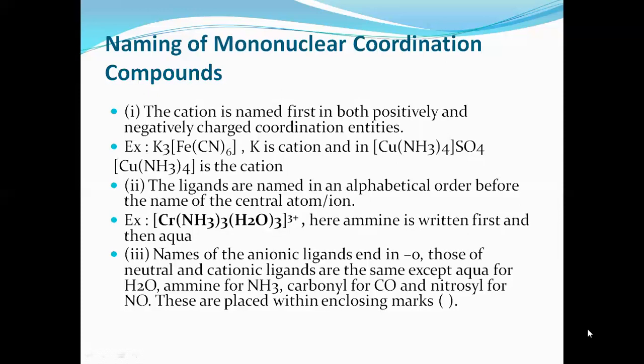That E is replaced by O. That means chloride, E is replaced by O. That's why the name takes what? Chlorido. Similarly, bromide, with E replaced by O, is called bromido. So for anionic ligands, the ending E is replaced by O. So this is the nomenclature of ligands. Remember, neutral ligands are given their own names such as ammine, aqua, nitrosyl, carbonyl, etc. But anionic ligands always have their name ending with O.